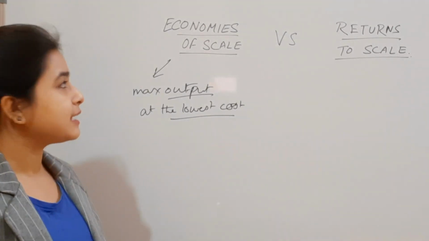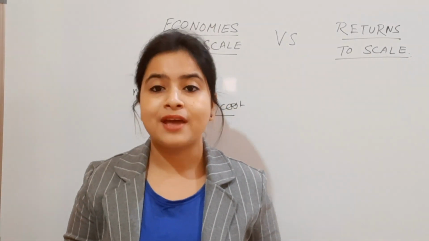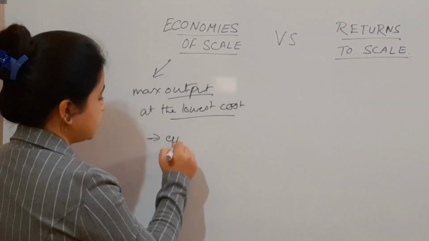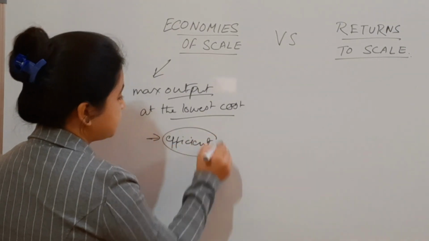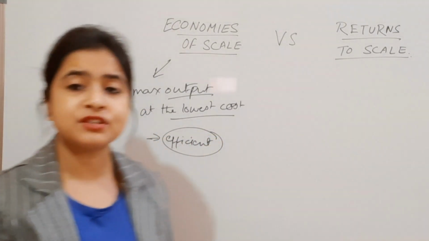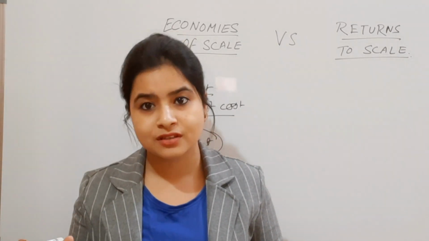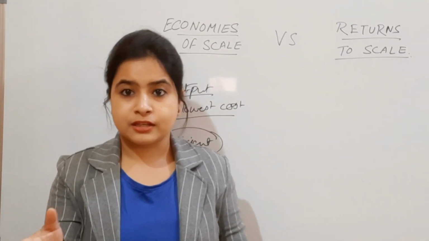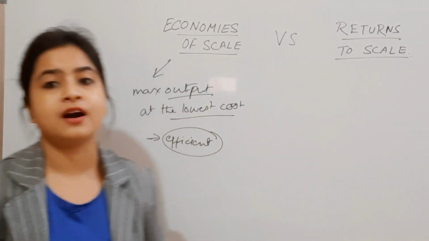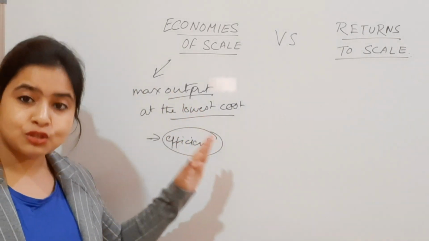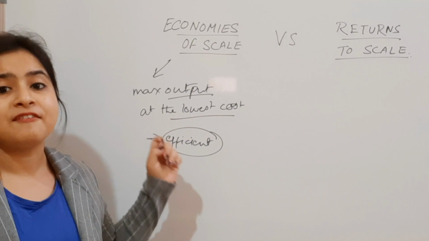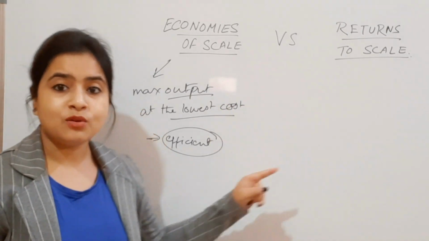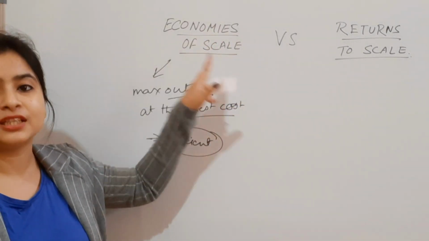Alright, so we can say that economies of scale can be achieved when the production is done in an efficient way. This is another keyword: efficient production has to be done. What is efficient production? That means there is no wastage of resources. Whatever resources are available in the economy, or for that particular farm, the farm has to use the resources very efficiently, that is, without any wastage. Then only can we say that economies of scale can be achieved.